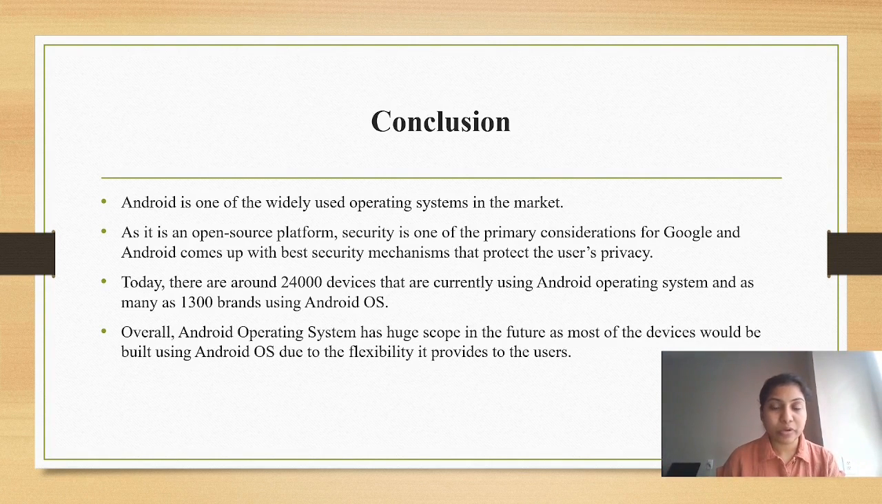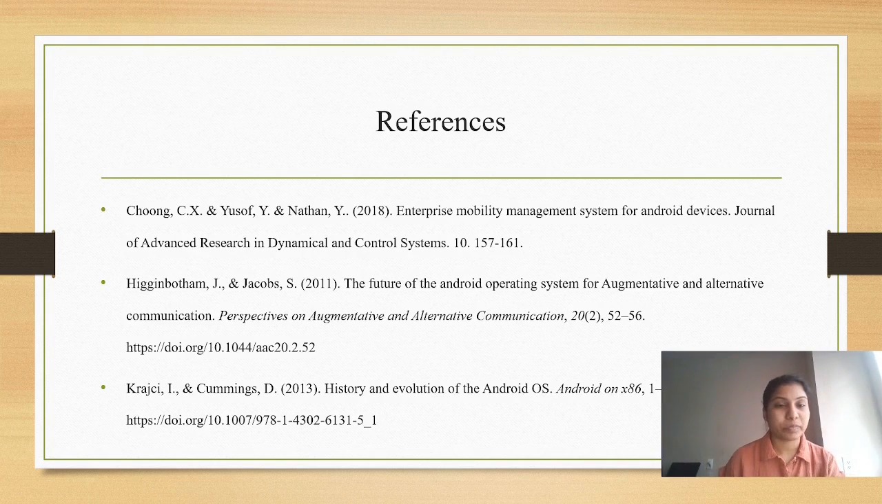And coming to the conclusion of Android operating system, overall Android operating system has a huge scope in the future as most of the devices would be built using Android OS due to the flexibility it provides to the users. As it is an open source platform, security is one of the primary considerations for Google, and Android comes with the best security mechanisms that provide the users privacy.